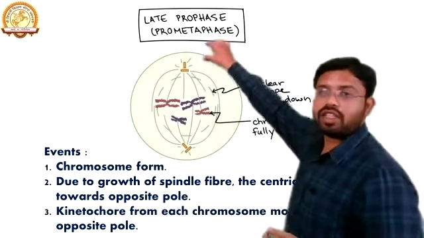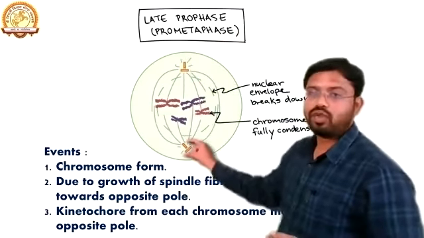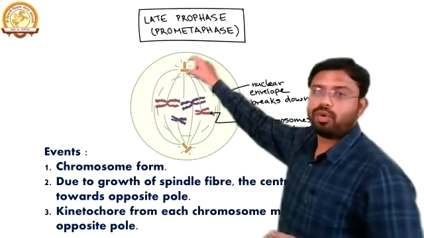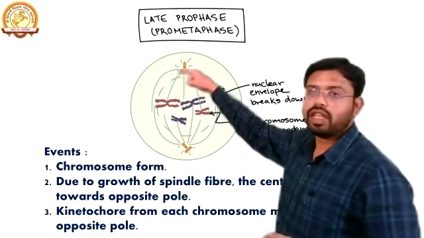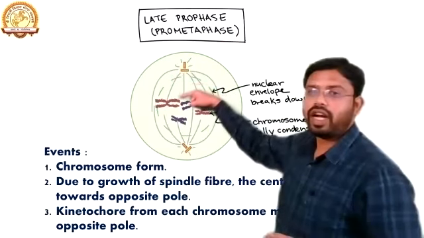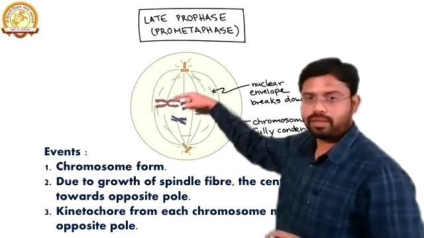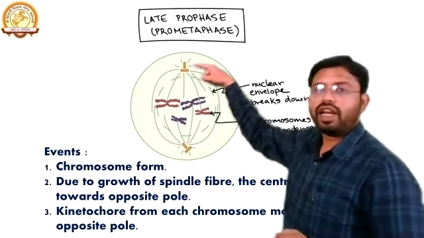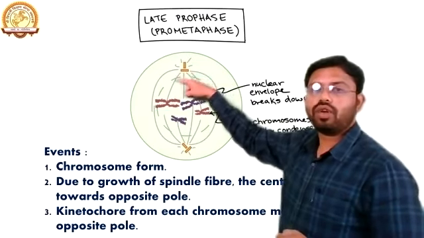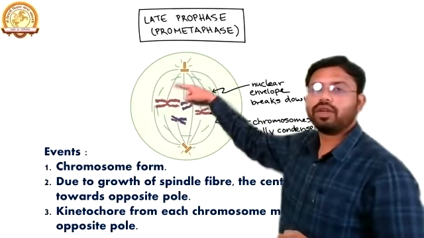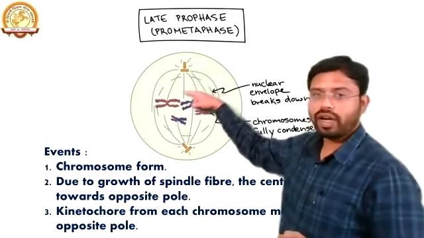From here, it is one of the poles and that is the other pole. From each pole there is a formation of spindle fibers. These spindle fibers start to get attached to the chromosomes. So in late prophase, there is a formation, or we can say elongation, of these spindle fibers. They start to get elongated.